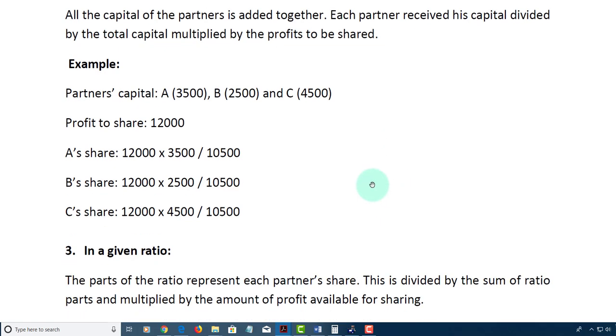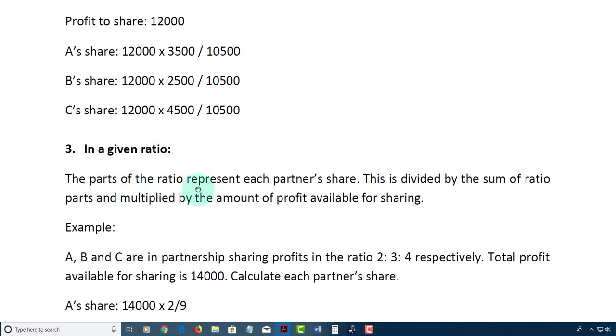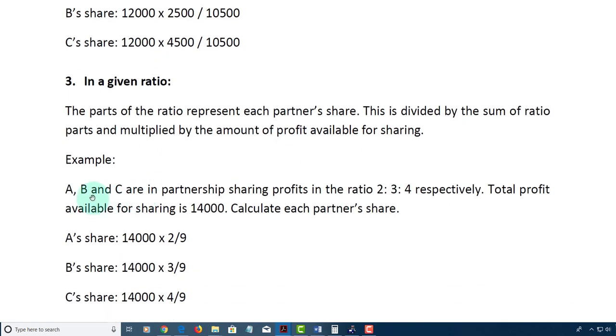Alright, let's continue. Profit can also be shared in a given ratio. The part of the ratio represents each partner's share. This is divided by the sum of the ratio parts and multiplied by the amount of profit available for sharing. Example: A, B, and C are in partnership sharing profits in the ratio 2, 3, and 4 respectively. That means that the 2 corresponds to A, the 3 corresponds to B, and the 4 corresponds to C. Total profit available for sharing is $14,000.